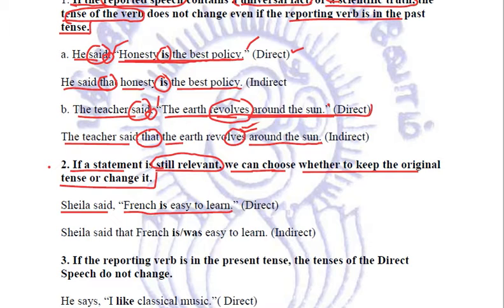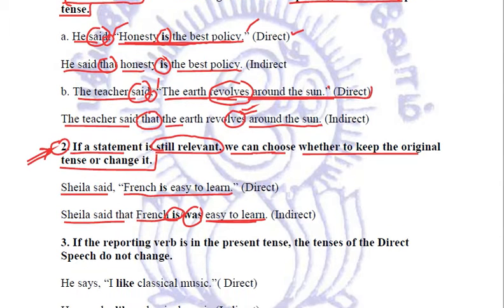So there are two options we can write. Sheila said that French is easy to learn. We'll make it remain like that. Or Sheila said that French was easy to learn, because this is the opinion of Sheila, not us. Maybe it was relevant some time back, but now it is not relevant, or for us it is not relevant. So these types of facts basically depend upon the judgment of the writer whether you want to change the tense or not. Both are acceptable, both are correct, right?